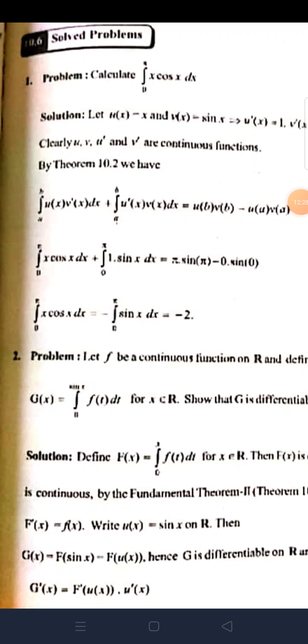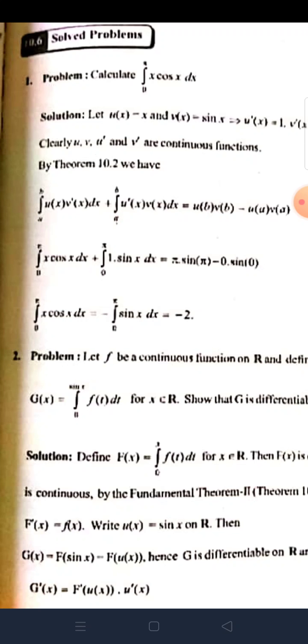Repeat once again. Calculate integral 0 to 5 x cos x dx. Solution. Let u of x is equal to x and v of x is equal to sin x. This implies u dash x is equal to 1 and v dash x is equal to cos x. Clearly, u, v, u dash and v dash are continuous functions. By the theorem, we have integral a to b u of x v dash x dx plus integral a to b u dash x v of x dx is equal to u of b v of b minus u of a v of a.